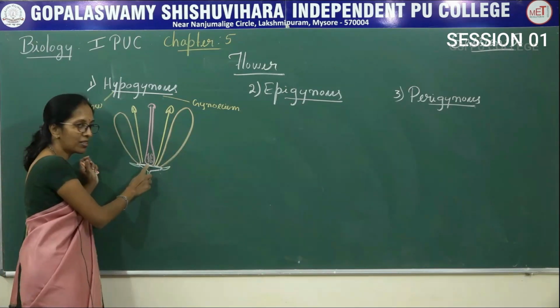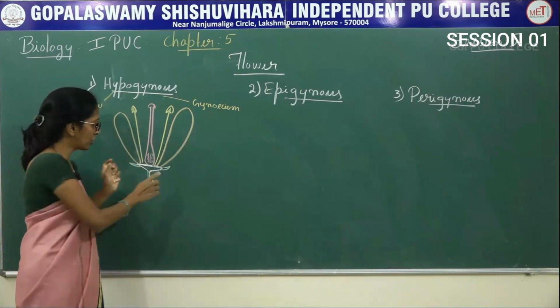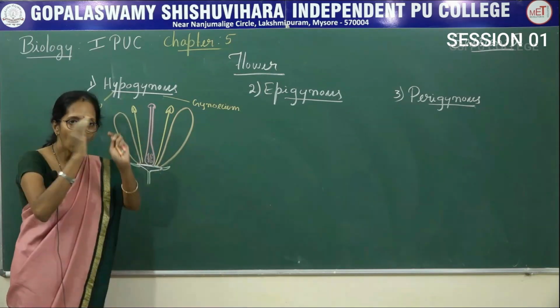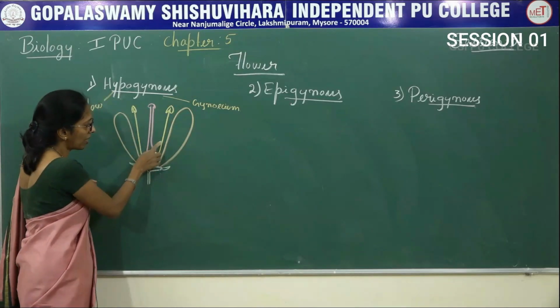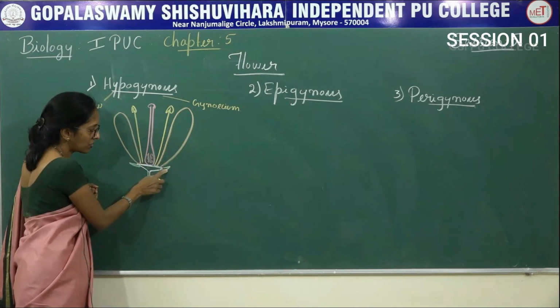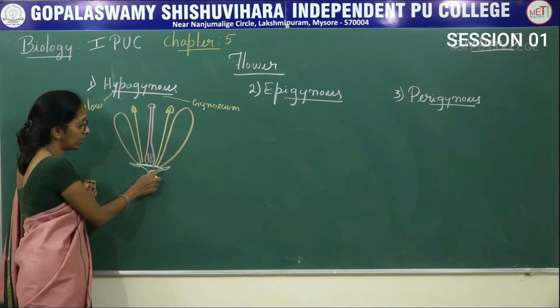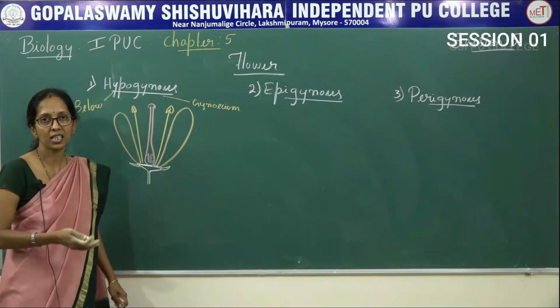So, the thalamus now becomes flattened structure, and the ovary, this part is said to be the carpel part or the ovary part. Ovary that occupies the terminal region, and other floral parts, stamens, petals and sepals originates from the base of the ovary. Therefore, it is said to be hypogynous.